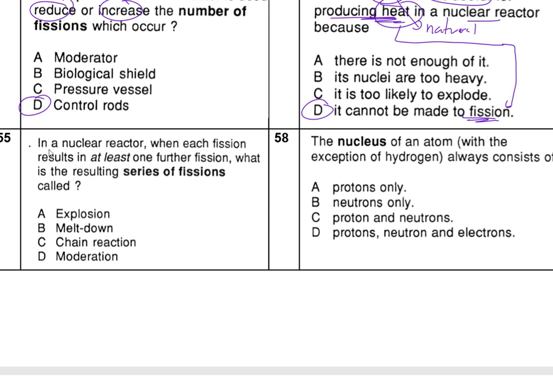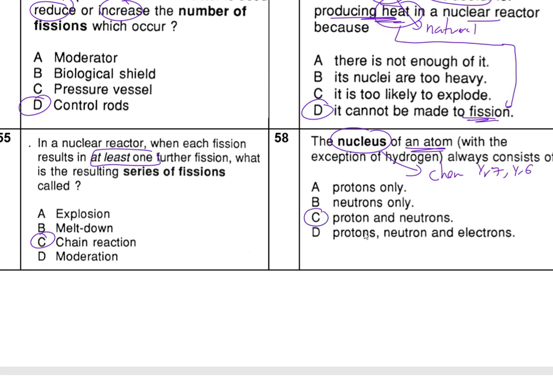In a nuclear reactor, when each fission causes at least one further fission, what is the name of that? This is a chain reaction. This one we know, this is logic, we've done this already. The nucleus of an atom always consists of one. So what is in the nucleus? This is chemistry, like year 7 or even year 6 chemistry, what you've learned in chemistry. What is inside the nucleus? Can someone tell me? Everyone will say it's protons and neutrons.